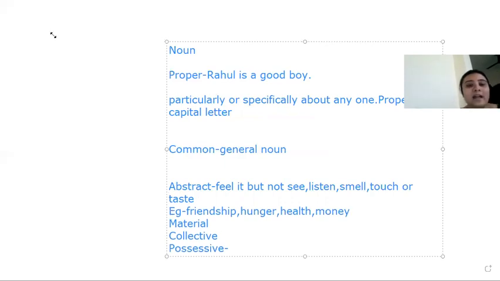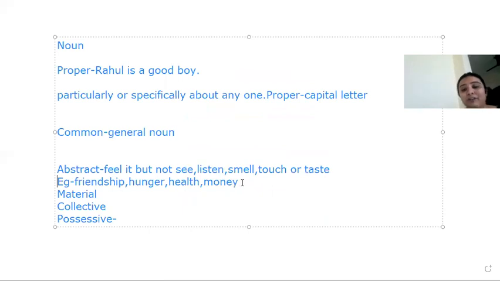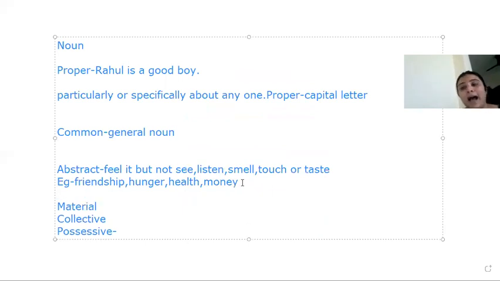What is a material noun? Material nouns are those kinds of nouns which talk about the material which is used for making something. For example, if I'm talking about this notebook, these notebooks are made up of paper. So that paper becomes a material noun. So it talks about the object which is used for making something.